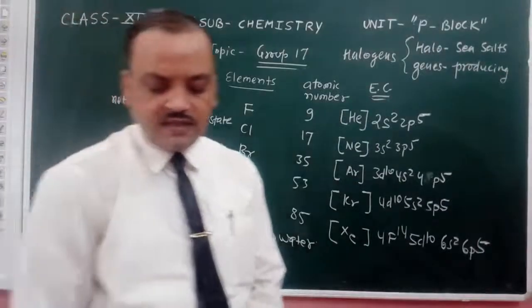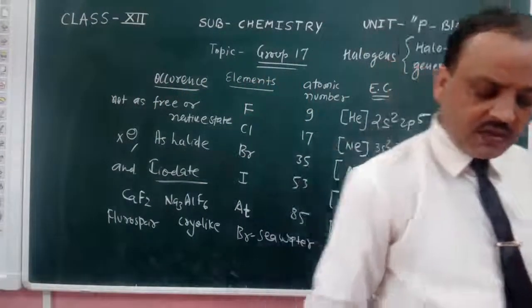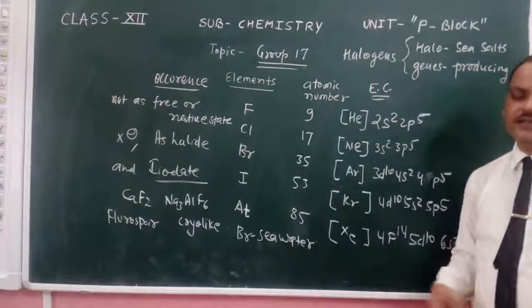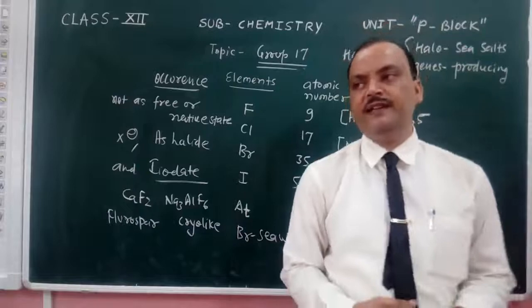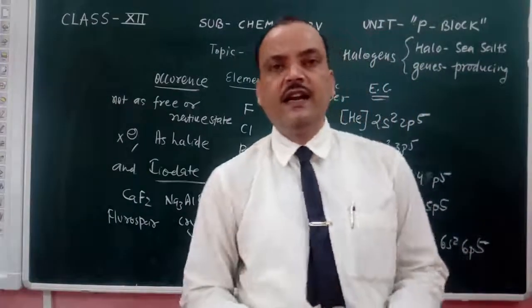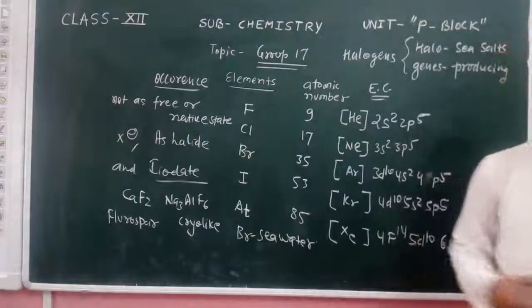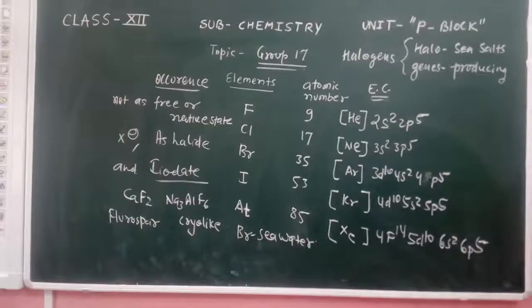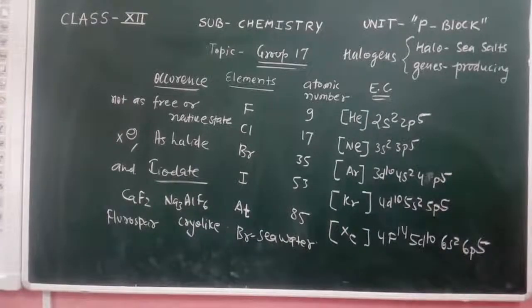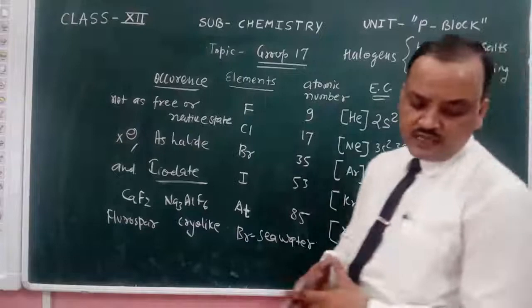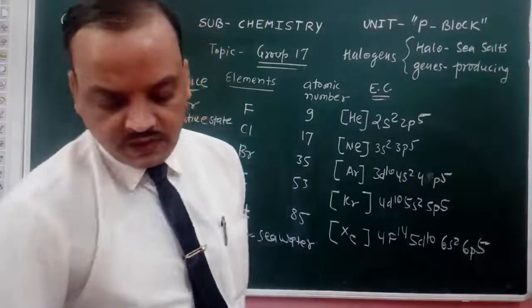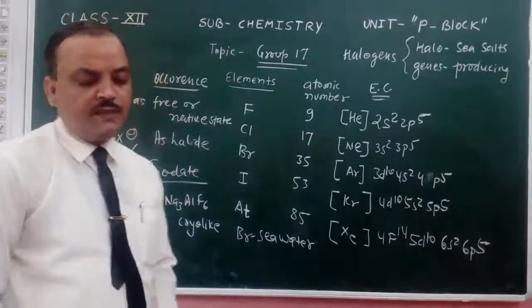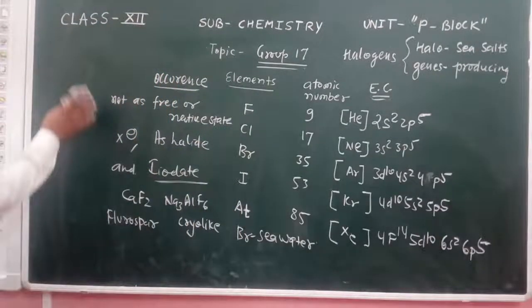So this is all the general information related to the group 17 elements, regarding their occurrence and their electronic configuration. Now we come to another point, some general properties.